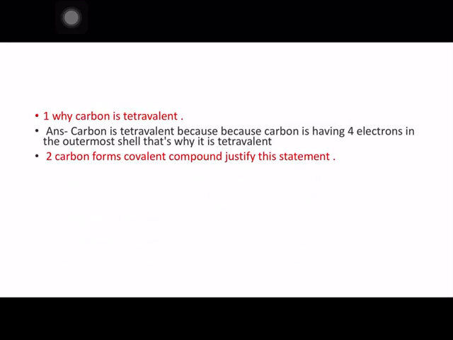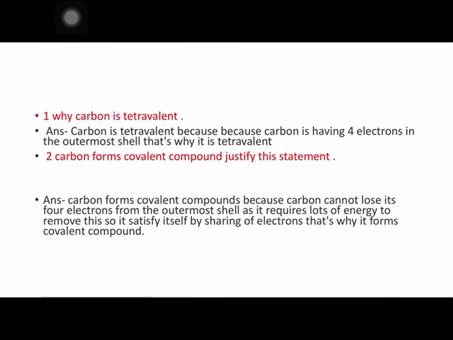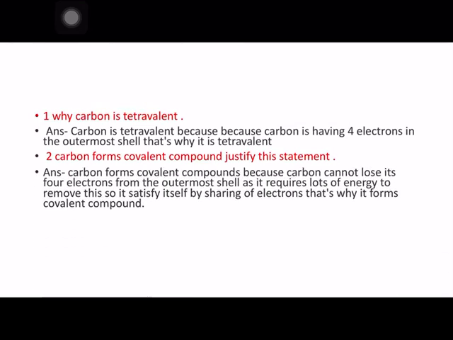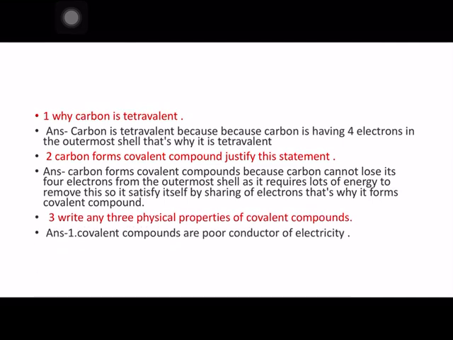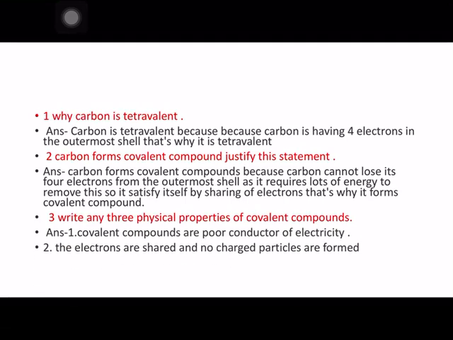Second, carbon forms covalent compounds. Justify this statement. Carbon forms covalent compounds because carbon cannot lose its 4 electrons from the outermost shell, as it requires lots of energy to remove them, so it satisfies itself by sharing of electrons. That's why it forms covalent compounds. Third, write any 3 physical properties of covalent compounds. First, covalent compounds are poor conductors of electricity. Second, the electrons are shared and no charged particles are formed. And third, they have low boiling and melting points.